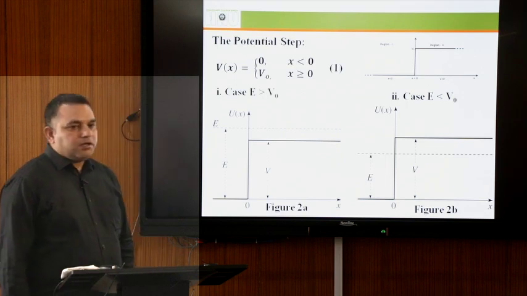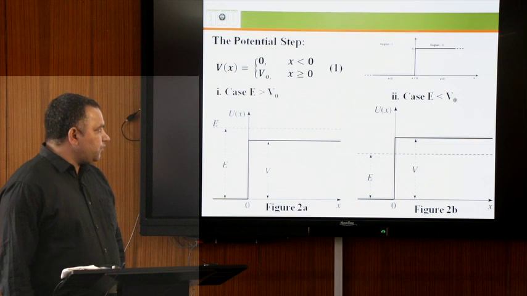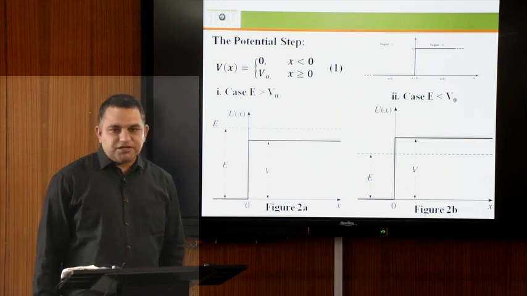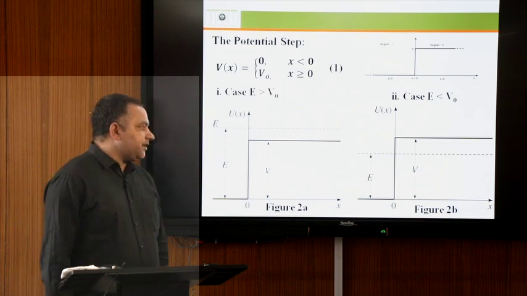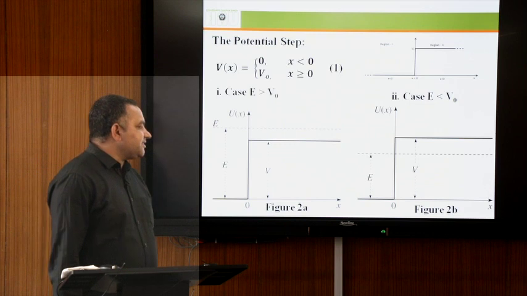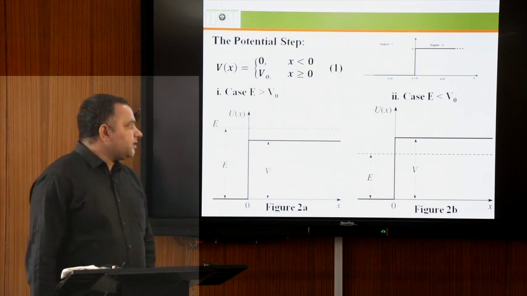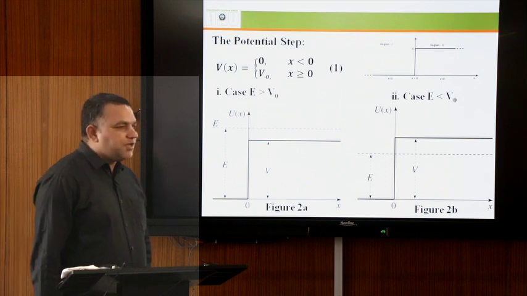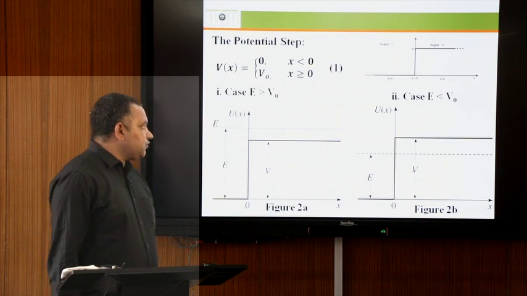Similarly, if we discuss the second case, when the incident energy of the particle is less than the potential height, according to the classical view this means that region second can't exist. Total energy will be reflected, and here R will be equal to 1 and the transmission T will be 0.